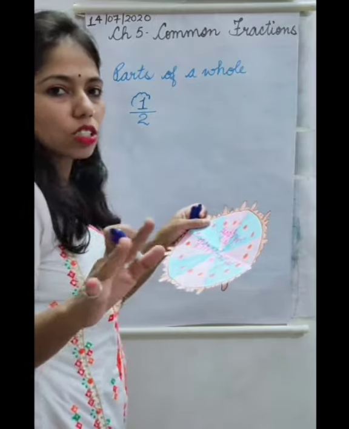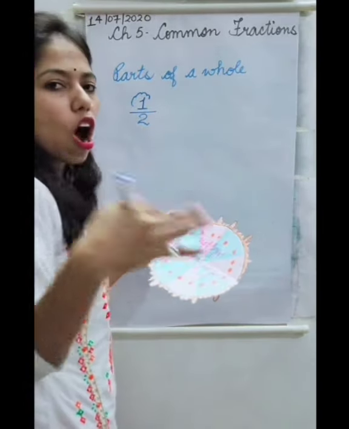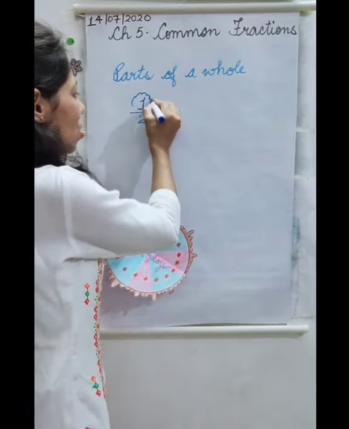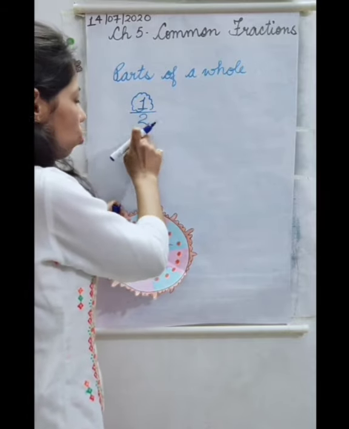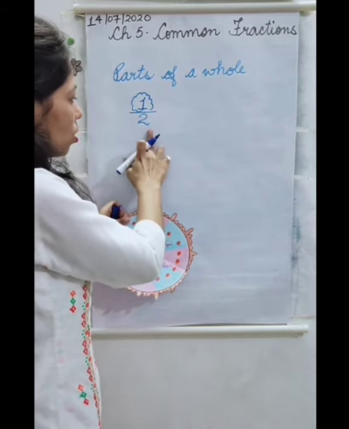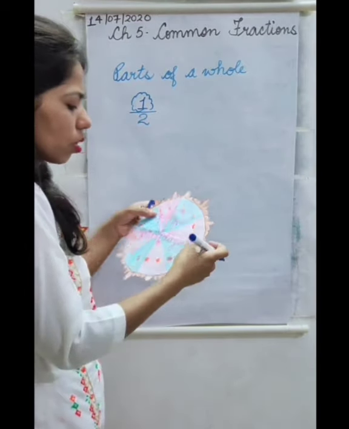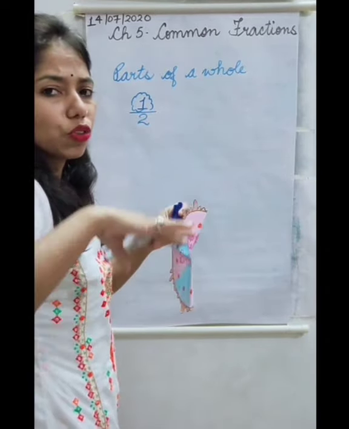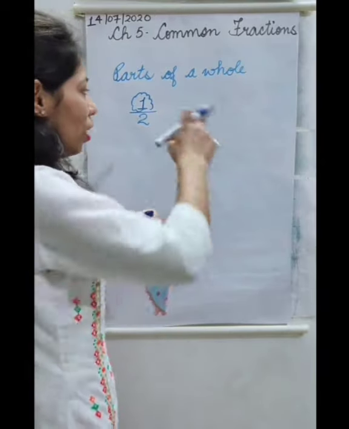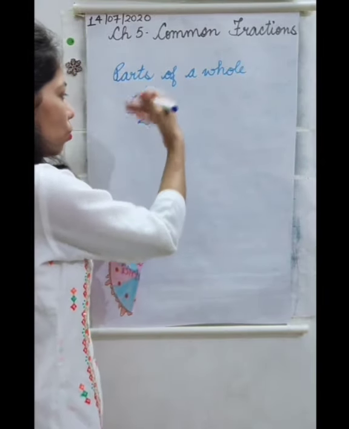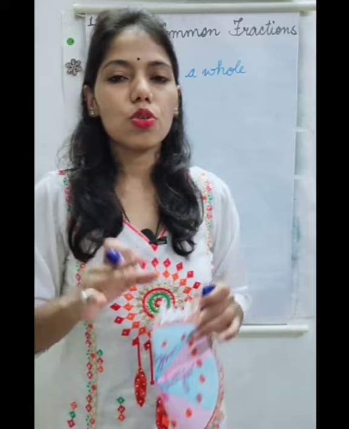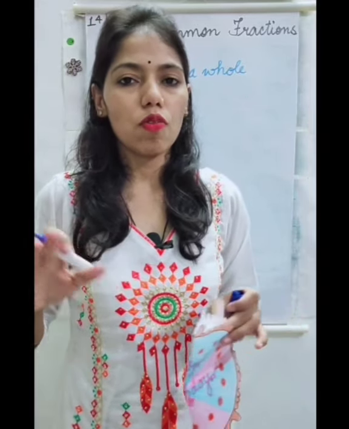If somebody asks you how much your friend got or how much cake you got, you will say 1 out of 2. So the total number of parts we will write down below the line, and the number of parts which you will have or which you will give to your friend, that you will write above the line. So fractions are parts of a whole.